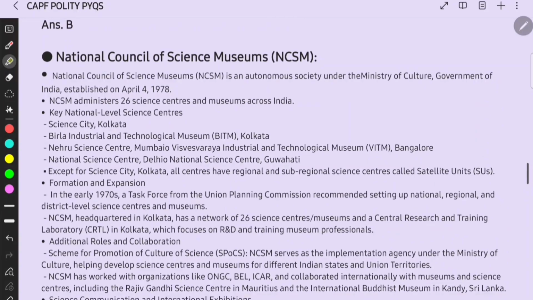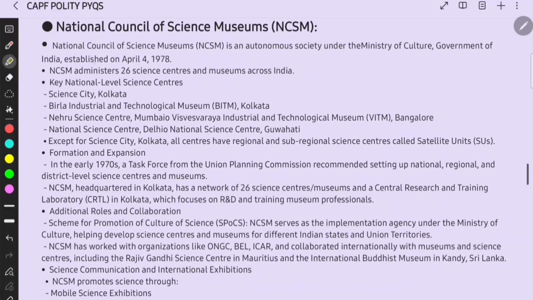Then we shall see about the National Council of Science Museums. National Council of Science Museums is an autonomous society under the Ministry of Culture, Government of India, established in 1978. You have to remember this 1978, that is the 44th Amendment Act year, right? NCSM administers 26 science centers and museums across India.